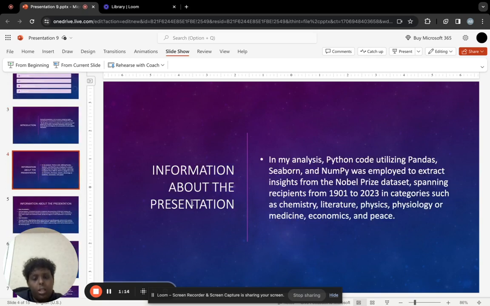Information about the presentation. In my analysis, the programming language that I used was Python. So utilizing pandas, Seaborn and NumPy, I extracted insights from the Nobel Prize data set spanning recipients from 1901 to 2023 in categories such as chemistry, literature, physics, physiology or medicine, economics, and peace.